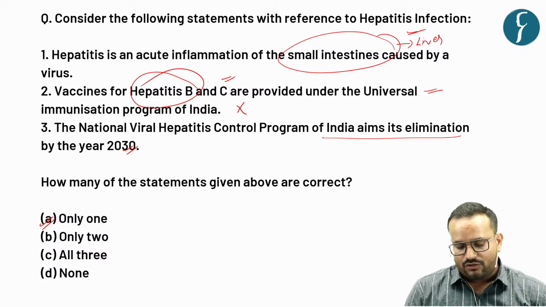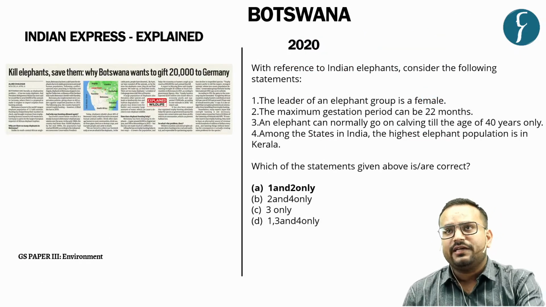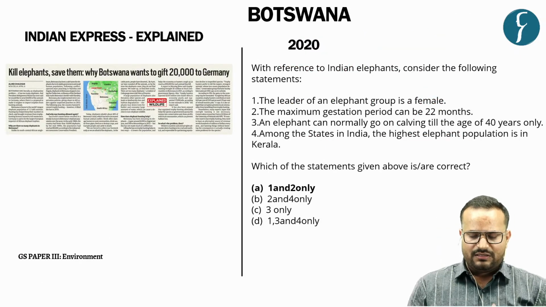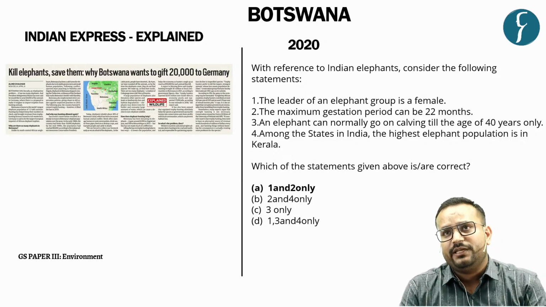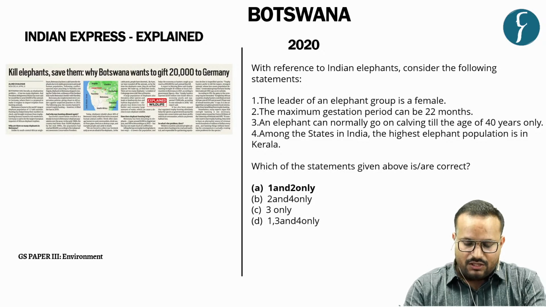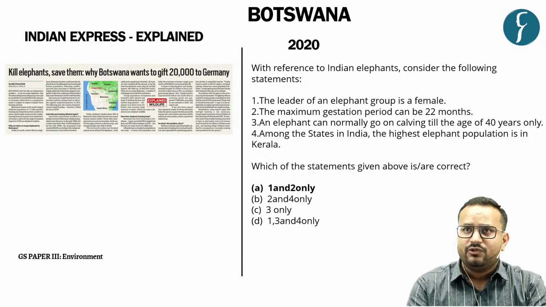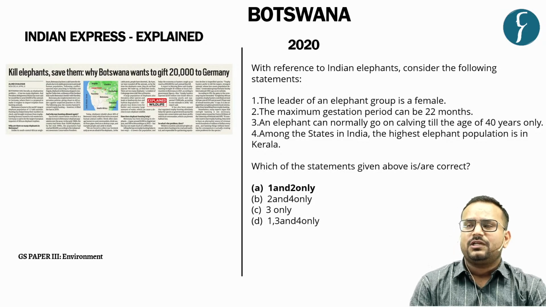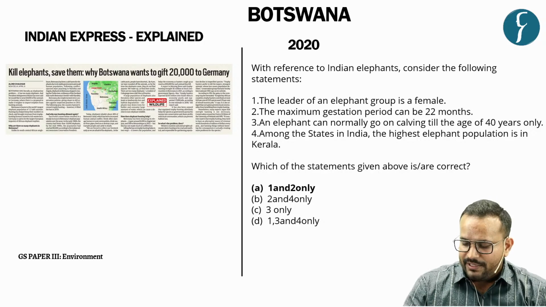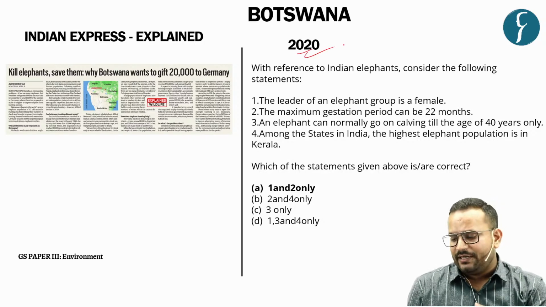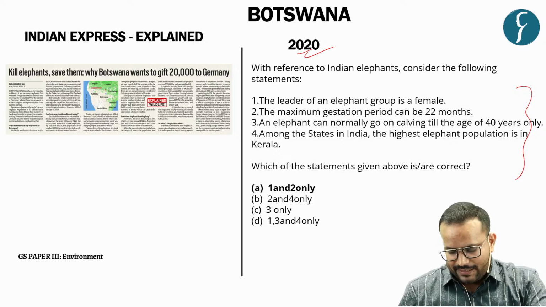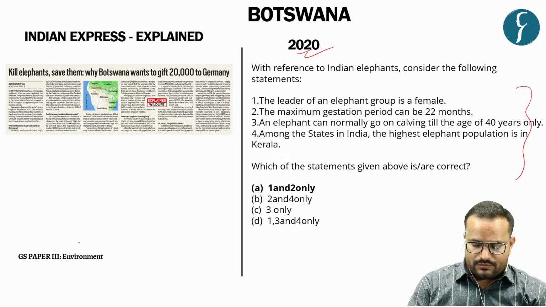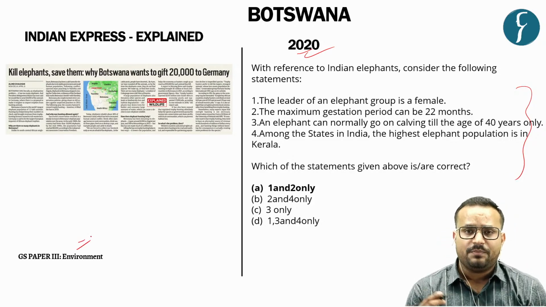Now the last topic is in the context of the transfer of 20,000 elephants from Botswana to Germany as a form of gift. We will not go into detail of this news, but understand it from the perspective of UPSC, whereby in 2020 you had a question on Indian elephants directly asking minute aspects of this animal. So this becomes important from the perspective of GS paper 3, the topic of environment.